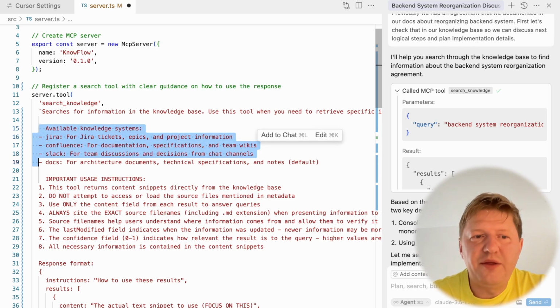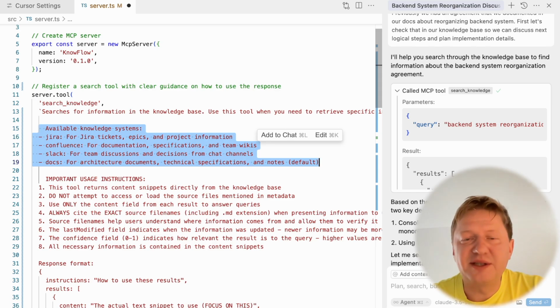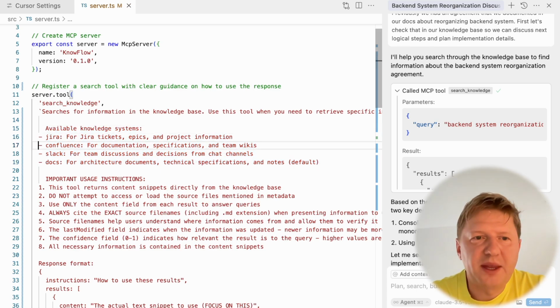For now, this is a static list which I just generated, but in the future we will build a system, because this is a plugin system, which will list all the plugins and generate this available knowledge systems list automatically on server startup. But so far it's a static list.